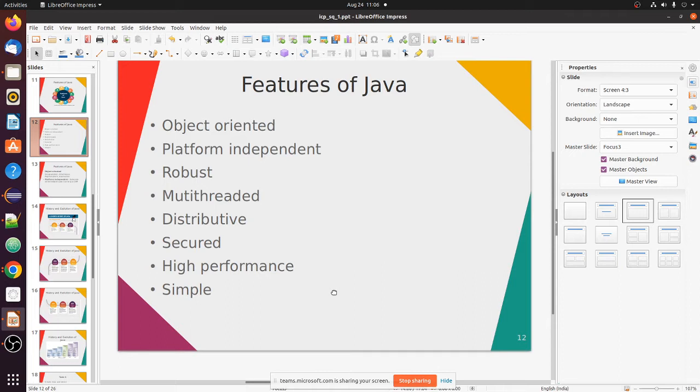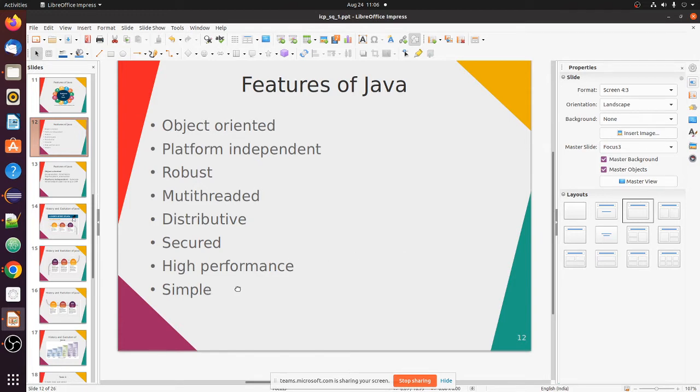Okay, let me explain this one. Those are the major features of Java which support the object oriented programming concept. It is platform independent, it is robust in nature, it has the multi-threaded programming concept, it is distributed in nature, it is robust and secured as well. You can do high performance computing and high performance system management with Java also, and it is simple and dynamic.